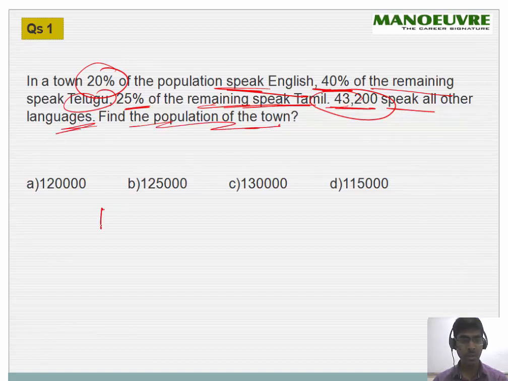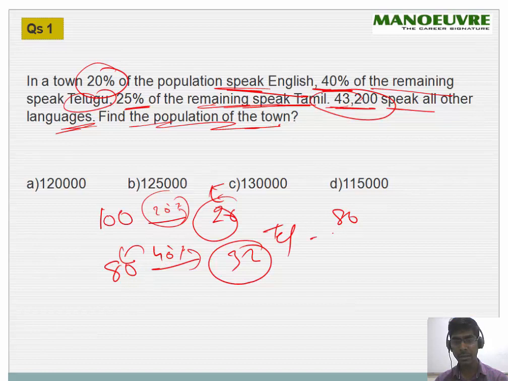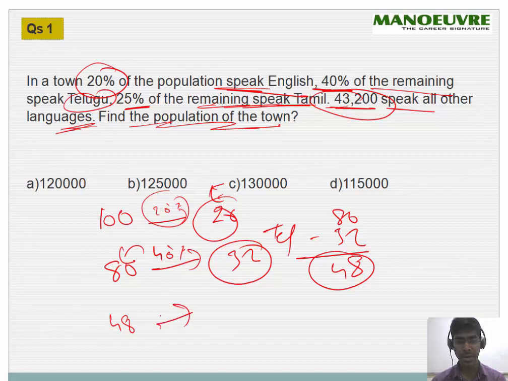So let's assume that the population of the town was 100. Out of that, 20% people speaking English is 20 itself. So we're left with 80. Now out of 80, 40% of the remaining speak Telugu, which means 40% of 80, which will be 32. 32 people speak Telugu. Out of 80, if you remove 32, you will get 48. So you're left with 48 people, right?